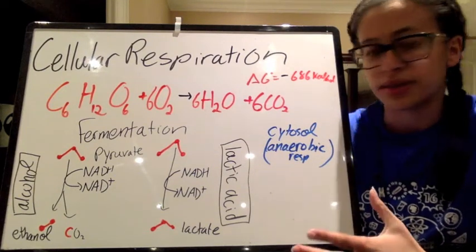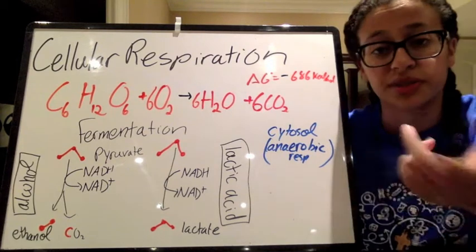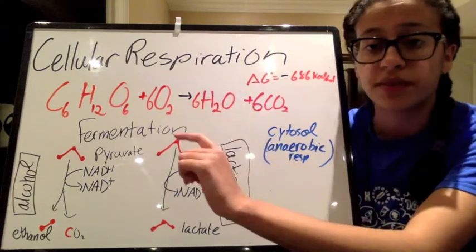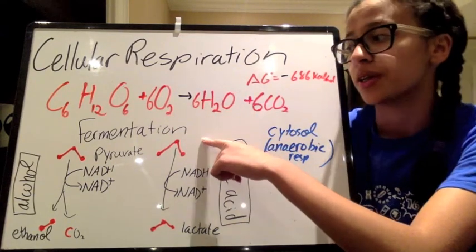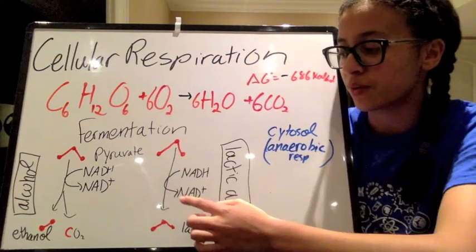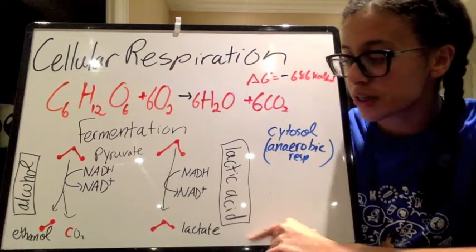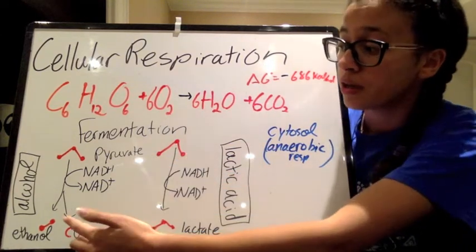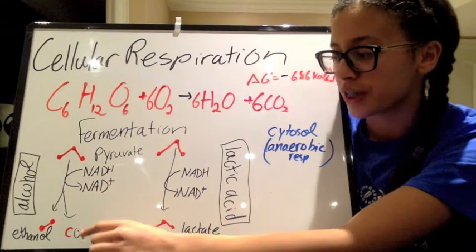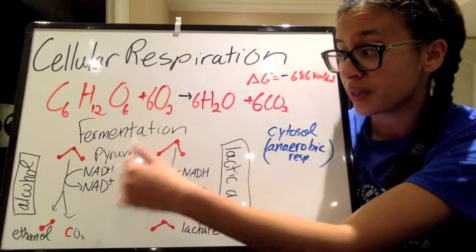So what would happen is, first of all, this would be in anaerobes. So this would happen just in the cytosol. You don't need to have organelles to do this. And what would happen after glycolysis is fermentation. So you have your pyruvate, and it's not going to go to the mitochondria. Instead, it's going to be converted into either lactate in lactic acid fermentation, or it's going to be converted to ethanol in alcohol fermentation. And that's actually how we make alcohol from yeast fermentation.